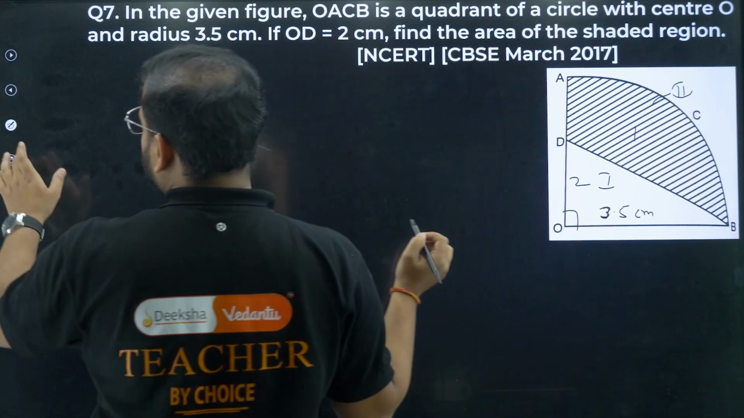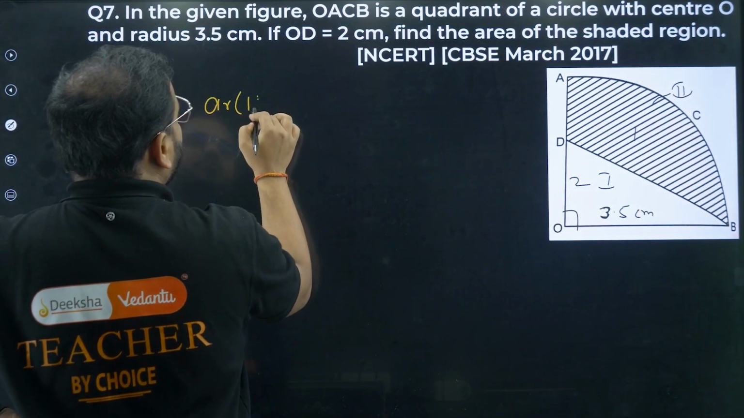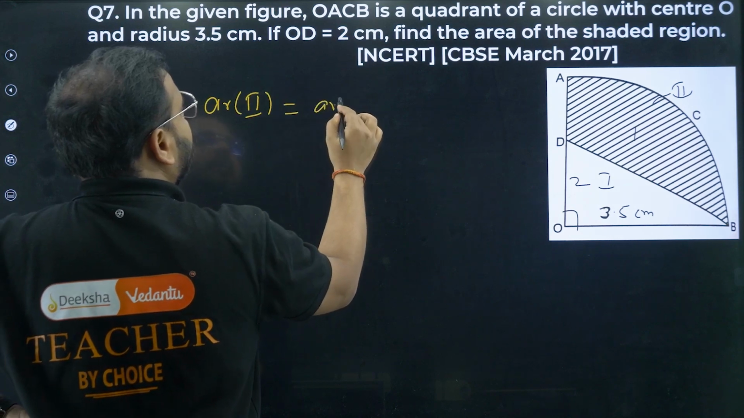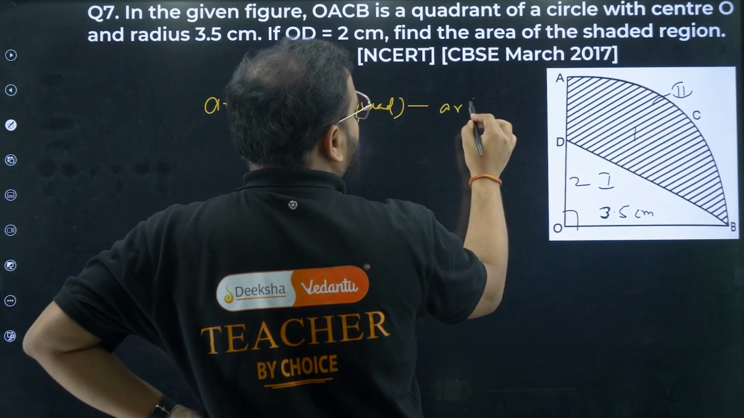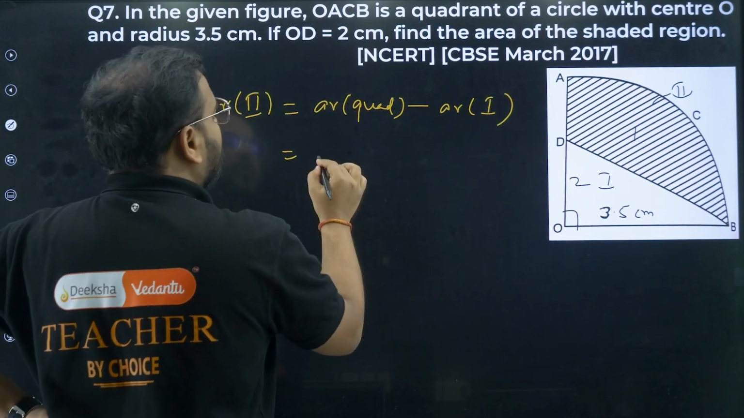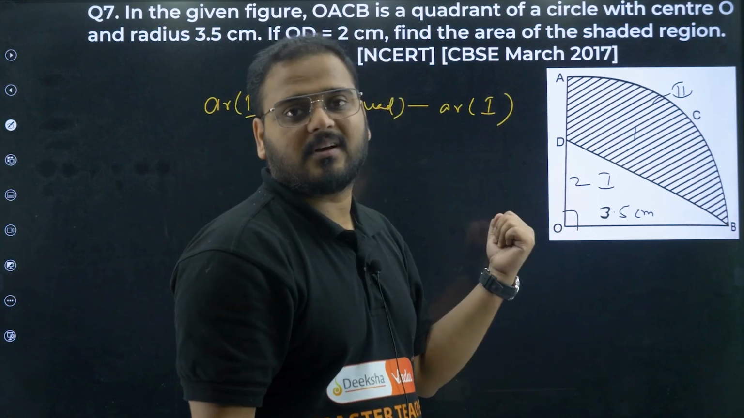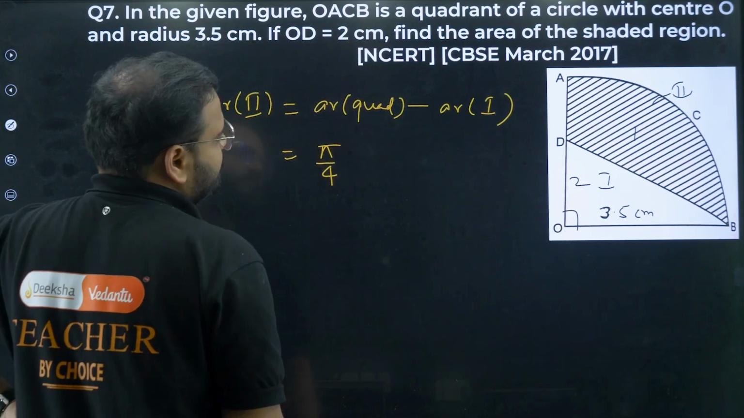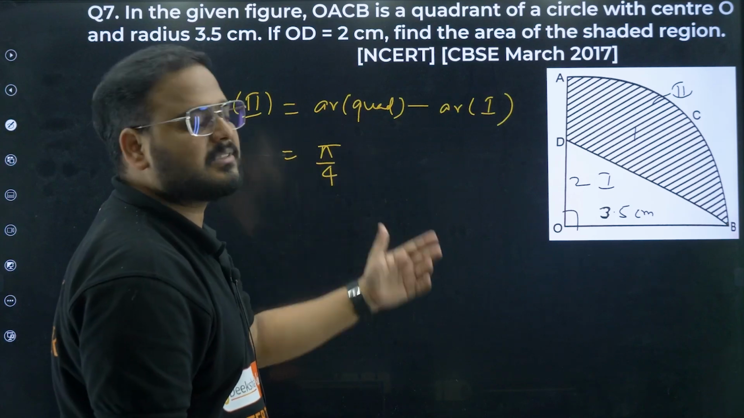So basically, to find the area of region 2, what am I going to get? Area of the quadrant minus area of region 1, yes or no? Yes sir. What is the area of a quadrant, sir? Pi by 4. How come, sir? A quadrant is 1/4 of the circle, right? So pi by 4. I'll explain this exactly when we learn the sector part.